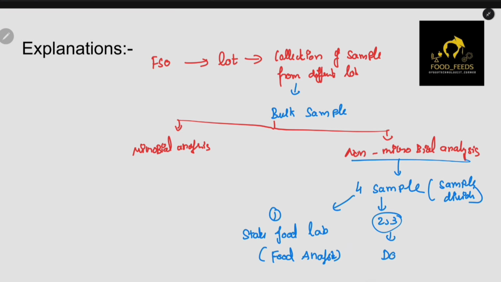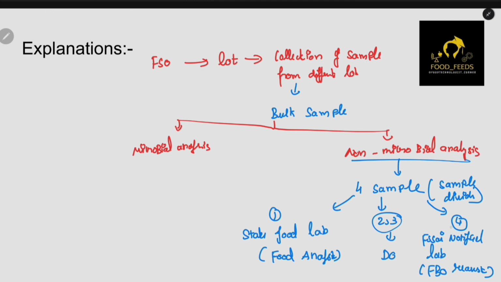Okay, then one sample is left, right? So the fourth sample is basically kept for extra purpose. It will be given to an FSSAI notified laboratory, but only if a food business operator requests it.